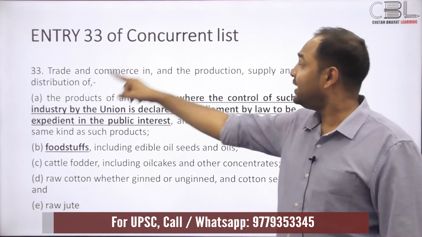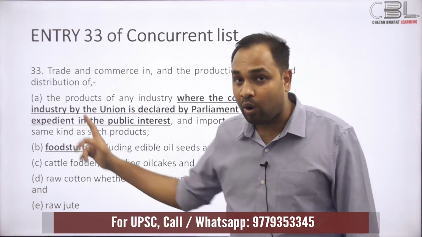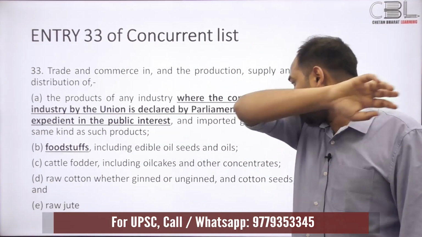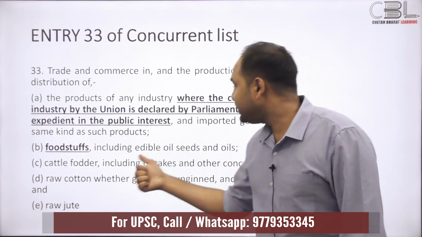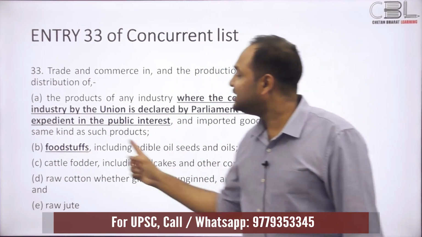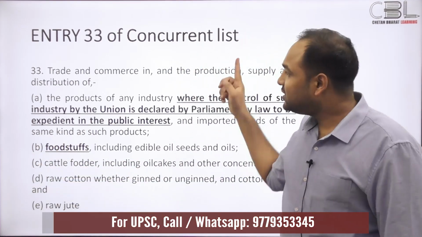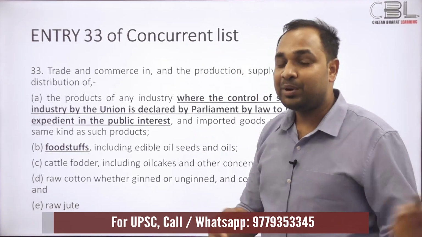What does this say? Trade and commerce in, and the production, supply and distribution of, leave the first part out, leave the A subsection out. Focus here on B: foodstuffs, including edible oilseeds and oils. And this part, foodstuff, is where the game gets interesting. Entry 33 of the concurrent list, I hope you remember the legislative procedure for that.